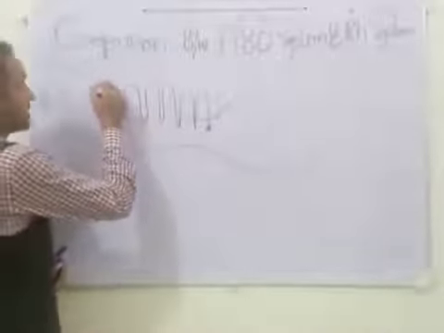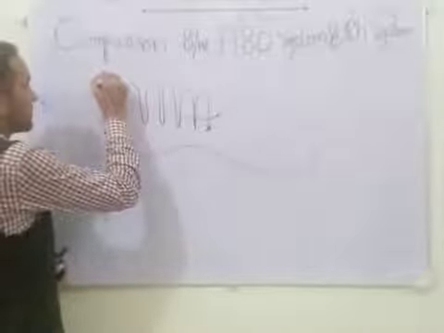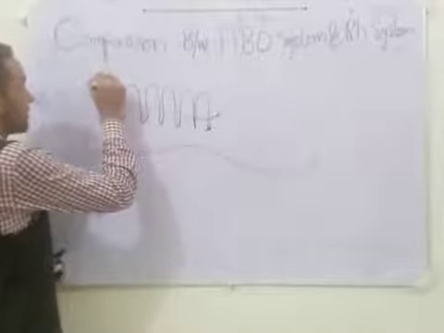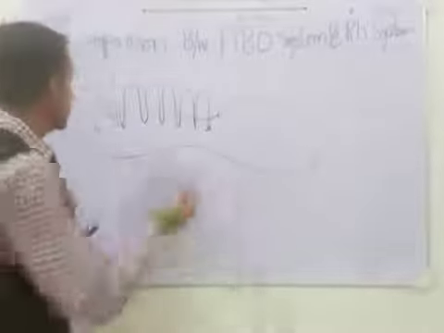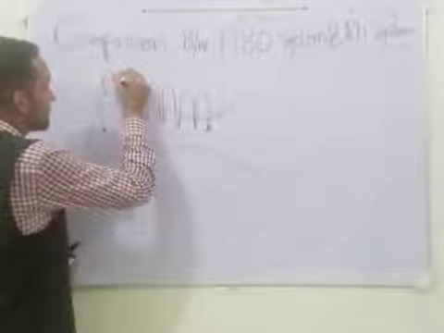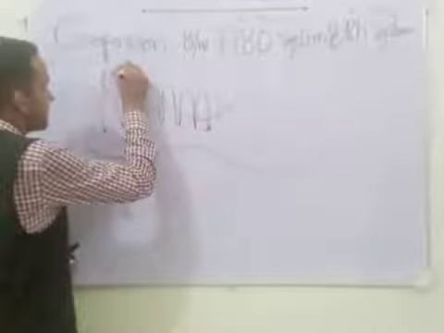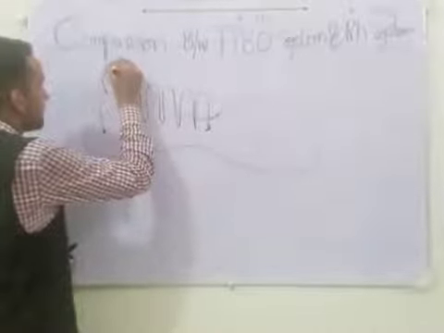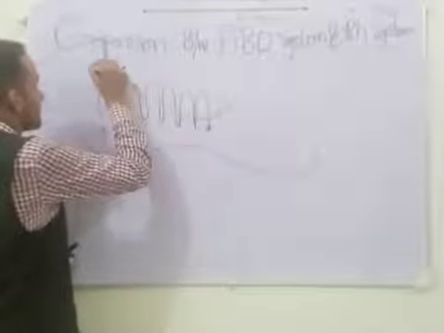For example, I am showing RhD antigen over here. For example, this is RhD antigen, and RhD antigen has 4 epitopes. For example, this is one epitope, this is another epitope, and this is another epitope, and this is another epitope.